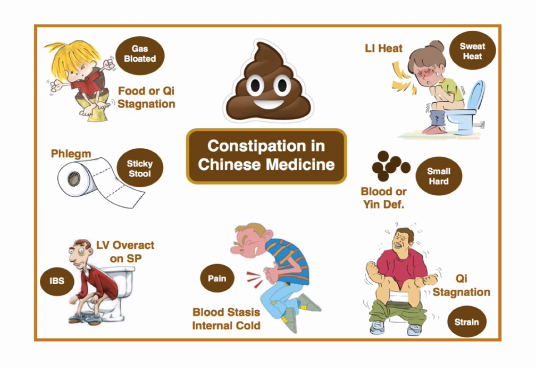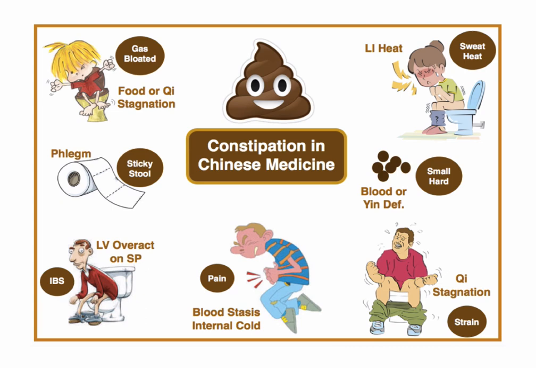Okay, and how would you know? Well, if it was a blood deficiency, the person would have a pale tongue, right? But if it was a yin deficiency, they would have a red tongue and they would feel hot at night and have red cheeks, right? That's how you differentiate. And the last one is pain, that is stabbing pain. Usually that's blood stagnation, so blood stasis with internal cold. So that could be acute or that could be chronic.